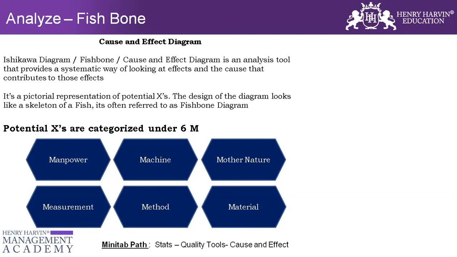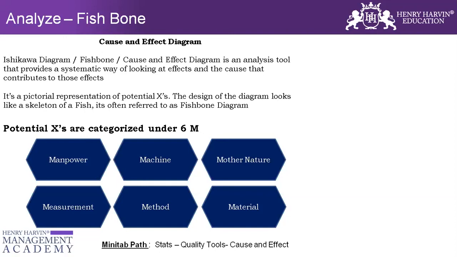Likewise, we are currently in the COVID era, so that's mother nature. Month ends, year ends, quarter ends, these are mother nature. Any measurement issue that we have comes under measurement. Method is any sort of process gap that you find. And material is anything related to material.